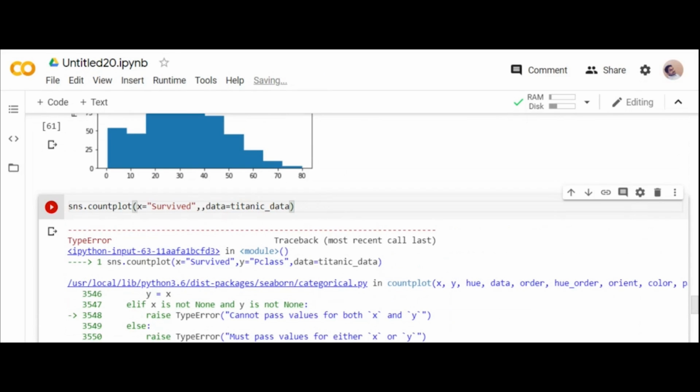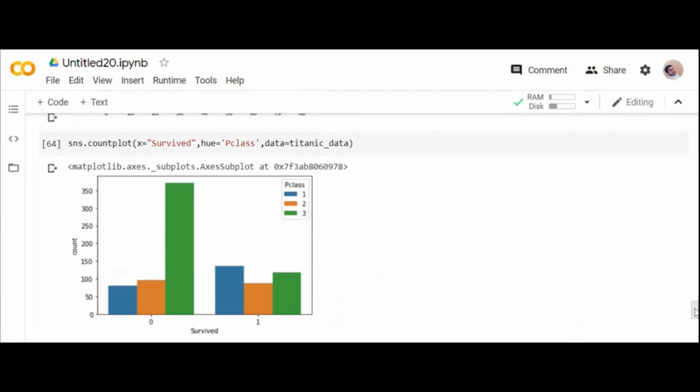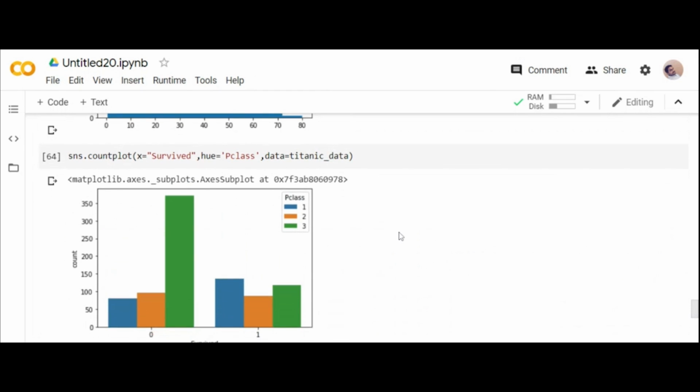So I define a term called hue, which takes values so that you can plot it in this manner. Hue takes the parameter to include whatever column you gave. You gave survived, for how many people survived in different classes.